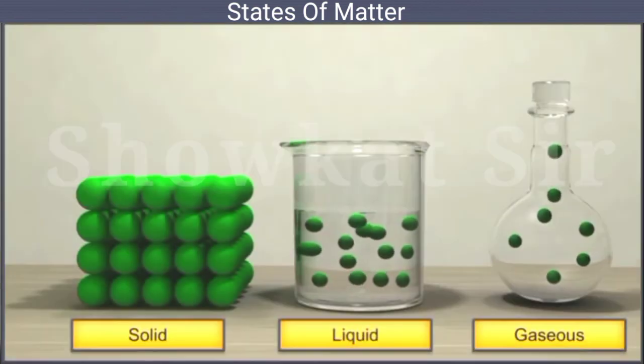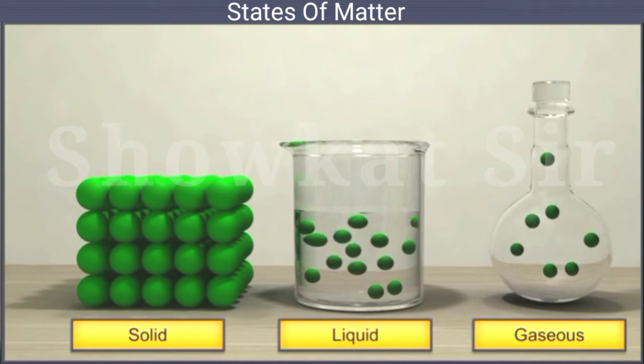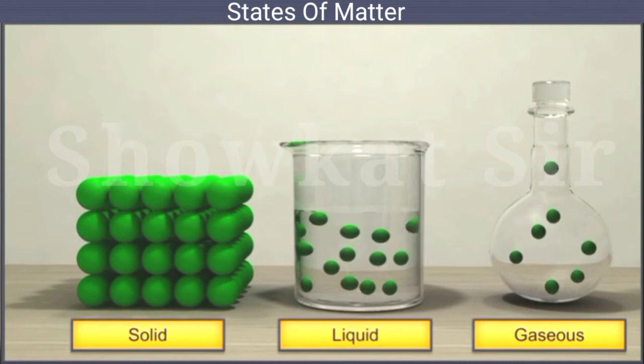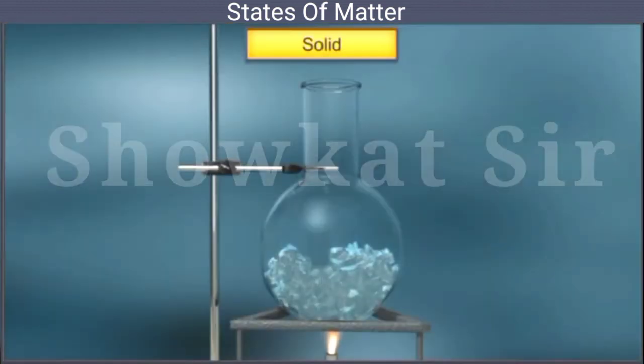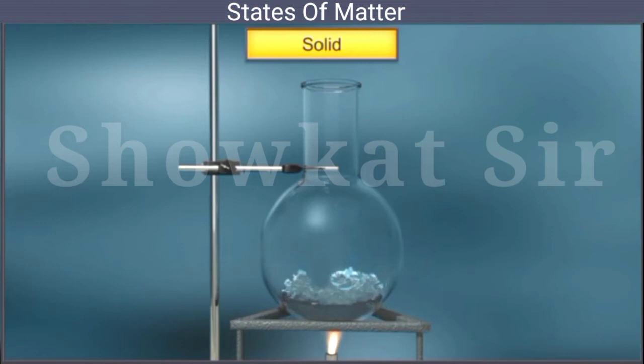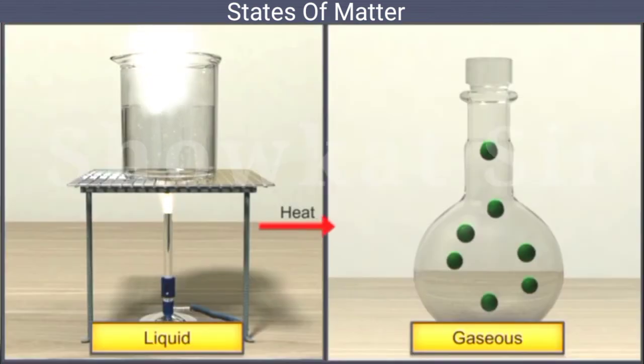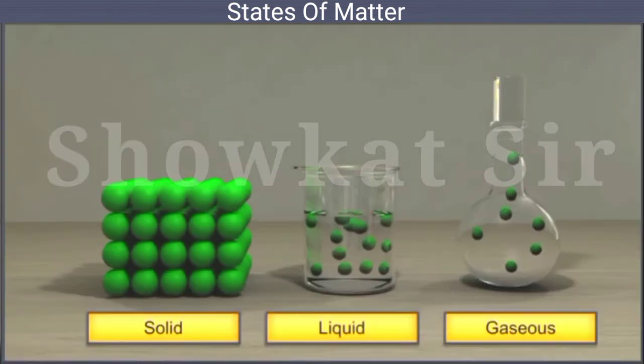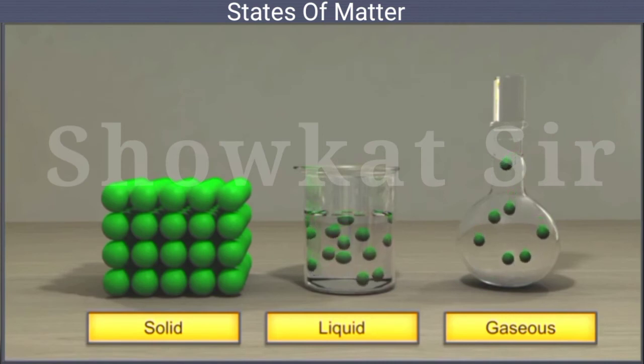Now these 3 states, solid, liquid and gaseous state, are interconvertible. They can be converted into each other by simply heating. Solid gets converted into liquid state, and then if we further heat the liquid state, it gets converted into vapors, that is the gaseous state. Similarly, the gaseous state can be converted back into liquid state by cooling and by pressurizing. Similarly, liquid state, by further cooling and decreasing the temperature, we can convert it into solid state.